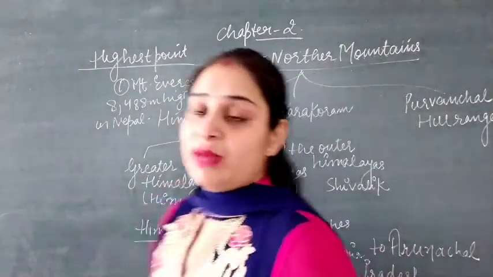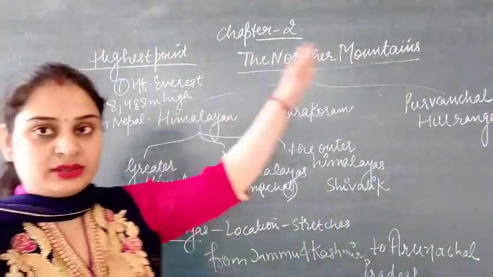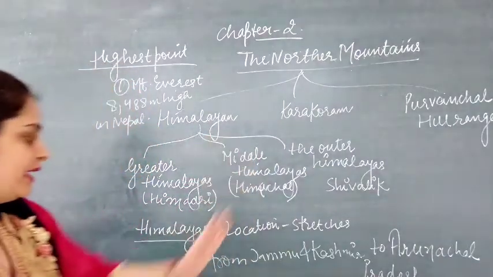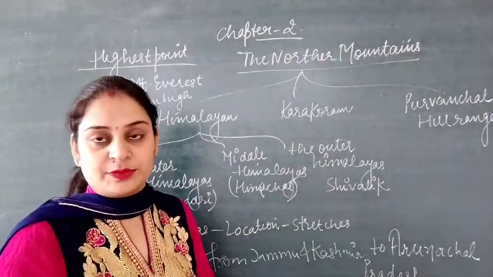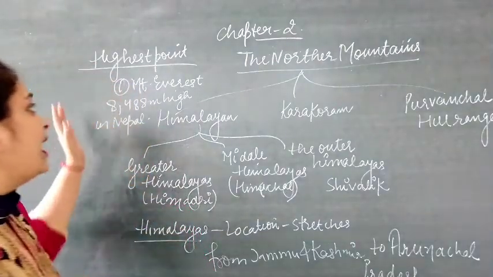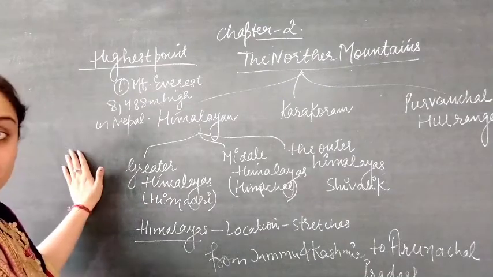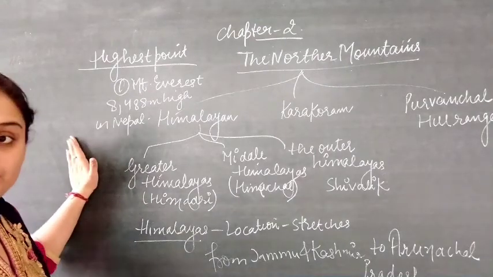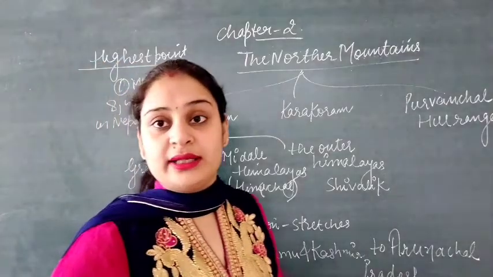So the Himalaya region is the first mountain found in the northern mountain areas. The Himalayan ranges stretch from Jammu Kashmir to Arunachal Pradesh, and the highest point in the Himalayan mountain is Mount Everest, which is 8,488 meter high, and it is located in Nepal.